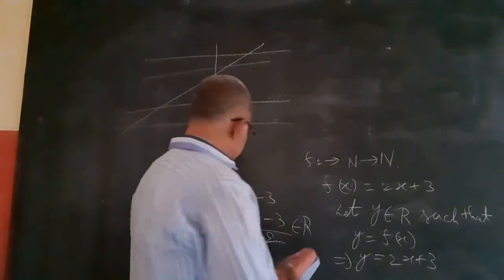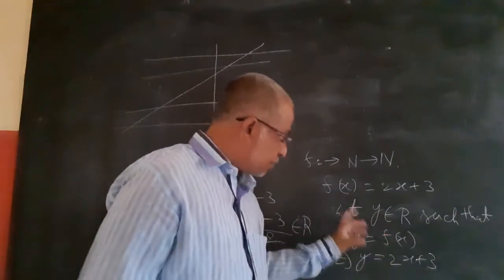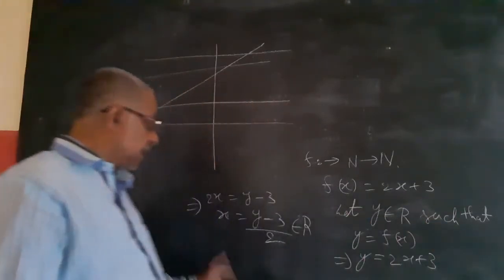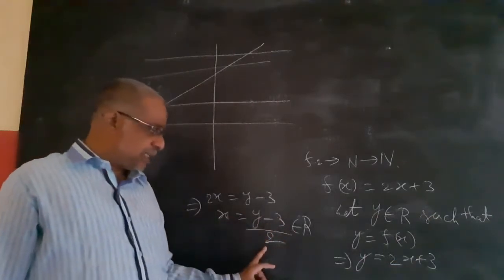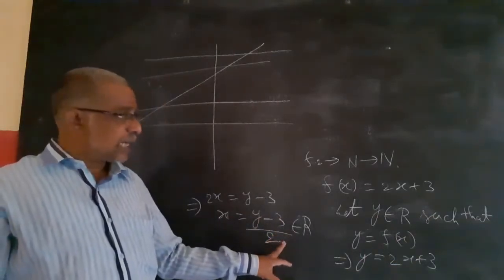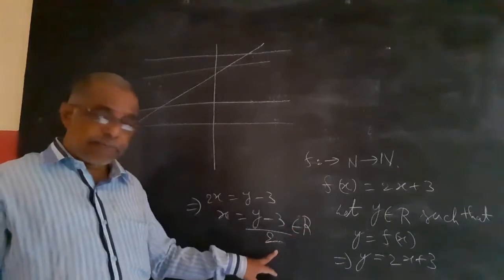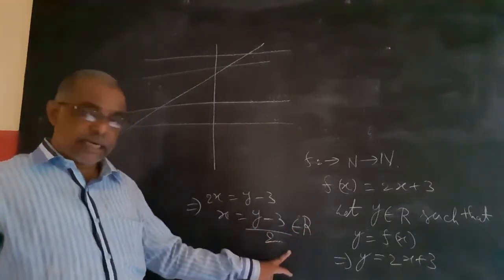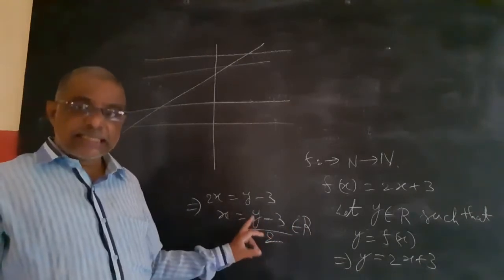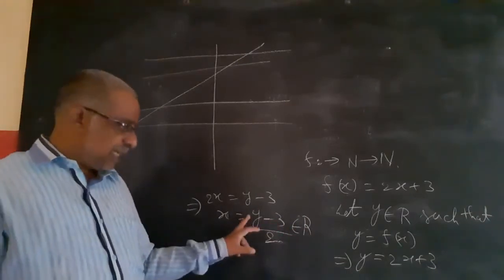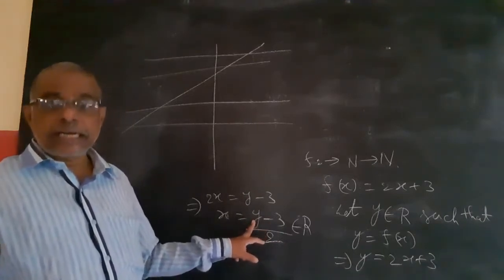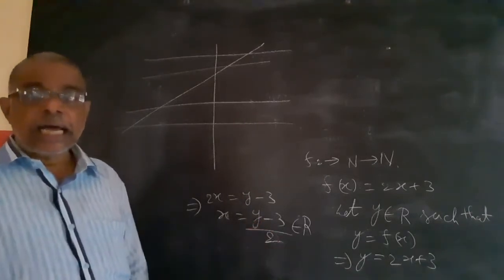Now coming to here, do the same procedure. Let y belong to R such that y equals f of x, y equals 2x plus 3. But x equals, I am getting (y minus 3) by 2, which is not a natural number. It need not be a natural number. For example, if y is 5, I will get a natural number. Means if y is odd, I will get a natural number. If y is some even number, I won't get a natural number. So it is not onto.